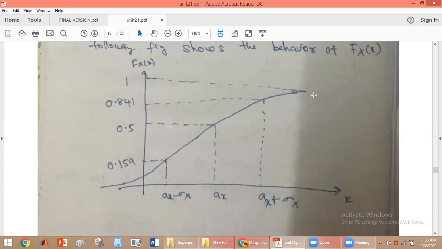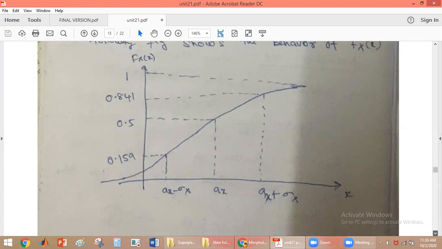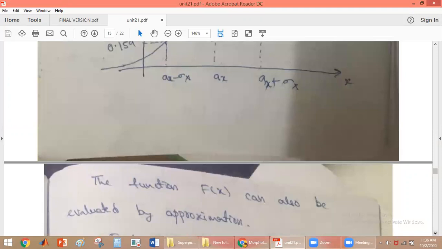If we evaluate that equation at x is equal to ax, we get the value 0.5. At x is equal to ax minus sigma x, we get the value 0.159. At x is equal to ax plus sigma x, we get the value 0.841. We can observe that its minimum value is 0 and its maximum value is 1. So this is the distribution function.